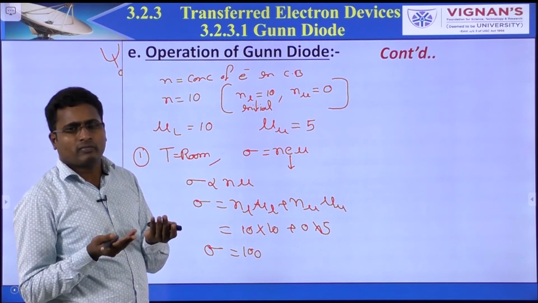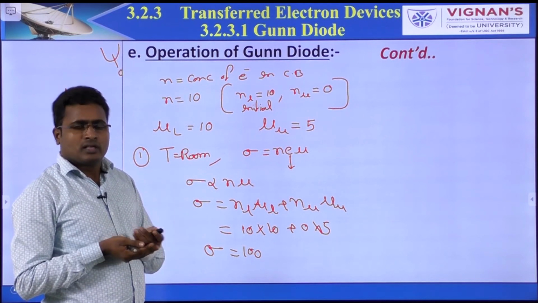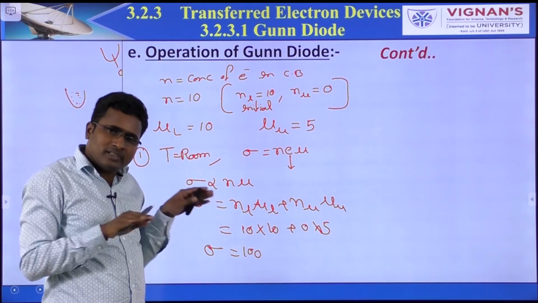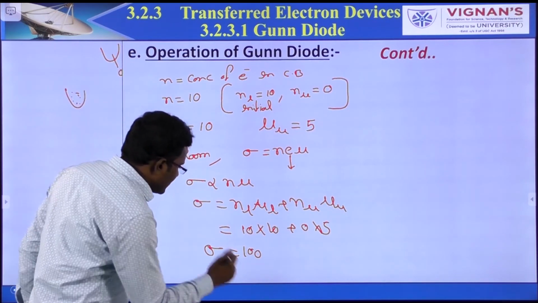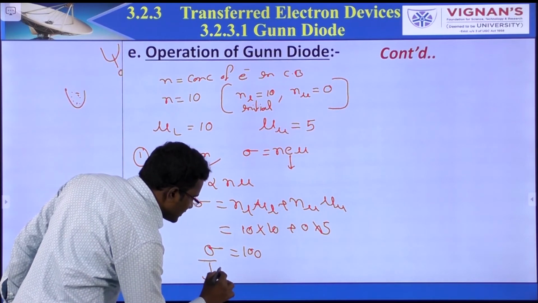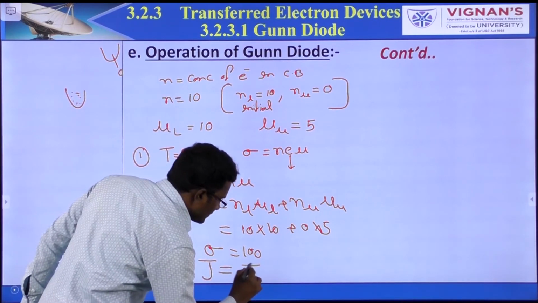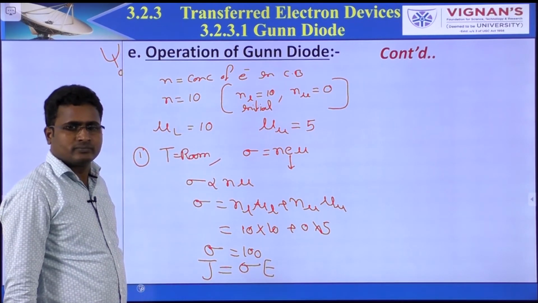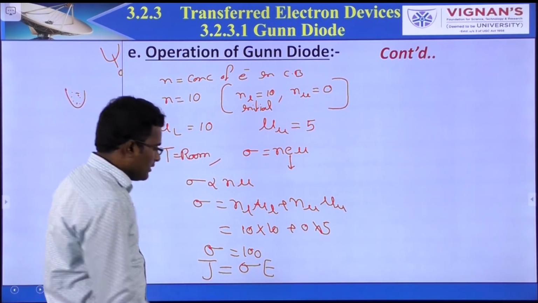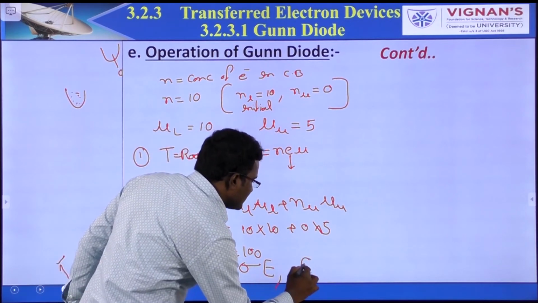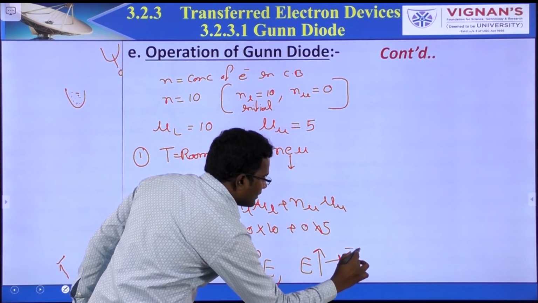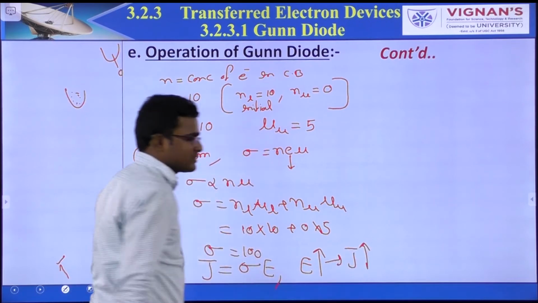That means there is no further movement, so sigma is constant. At room temperature, there is no movement, so sigma is constant. If sigma is constant, we know that current density J is equal to sigma E. Here sigma is constant, so if you raise the electric field, what about the current density? It increases.